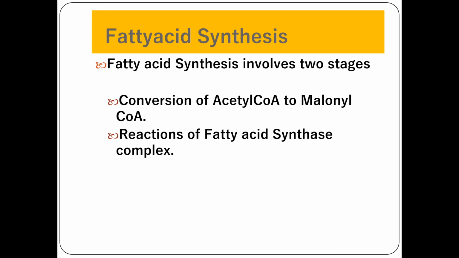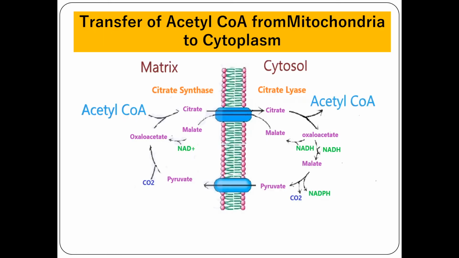Fatty acid synthesis involves two stages. The first stage is conversion of acetyl-CoA to malonyl-CoA with the help of the enzyme acetyl-CoA carboxylase. The second stage is the reactions which occur in the fatty acid synthase complex. Both enzymes, acetyl-CoA carboxylase as well as fatty acid synthase, are multi-enzyme complexes. They have different subunits. Before this biosynthesis of fatty acids, the formed acetyl-CoA has to be transported to cytosol.